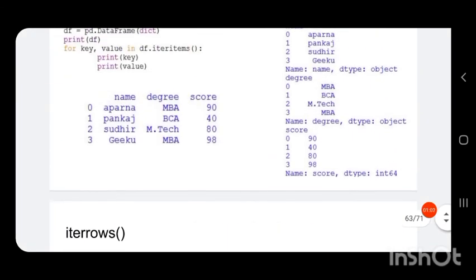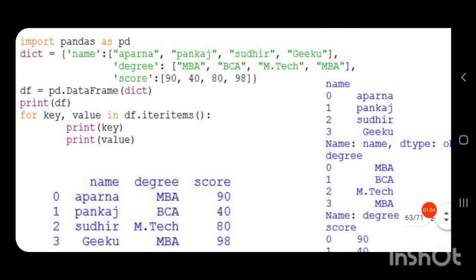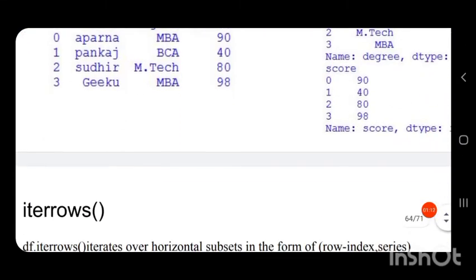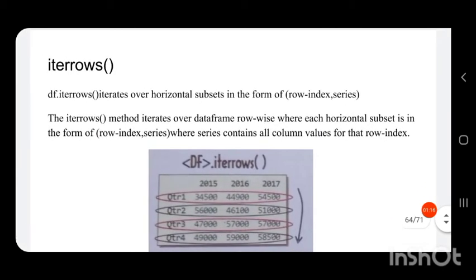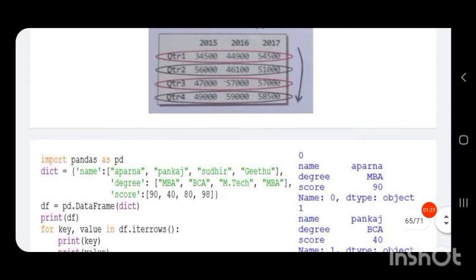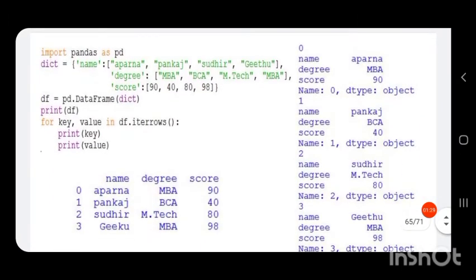Whereas in the iteritems function, the series had all the values of that particular single column. But in the iterrows function, the series will have the values of all different columns of that particular row index. So let us see how this program works.